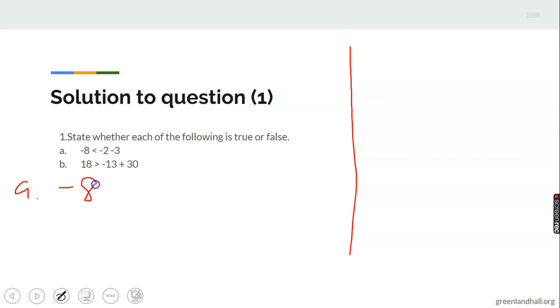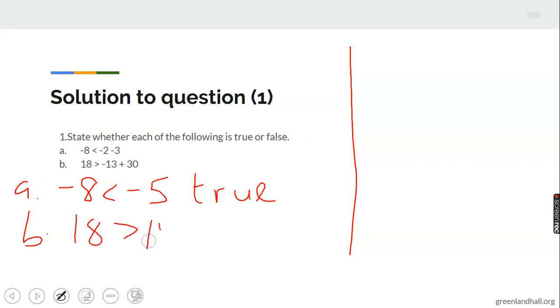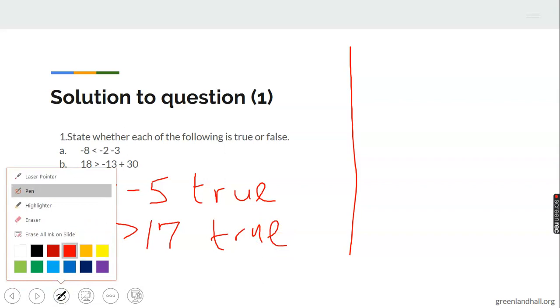Now we have to say whether it is true or false. -8 is less than -5 because -2 -3 is -5. So -8 is less than -5, which is true. So that case is true. The other case is 18 is greater than -13 plus, that will be 17, is also true. Okay.